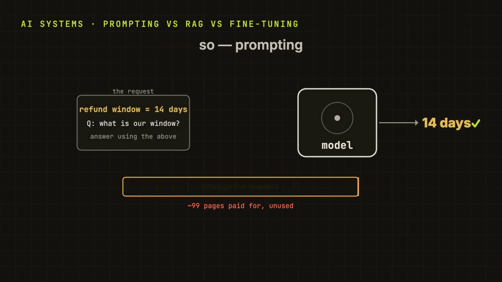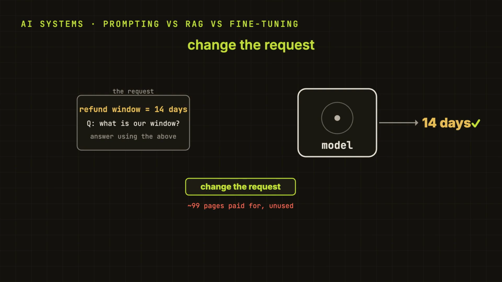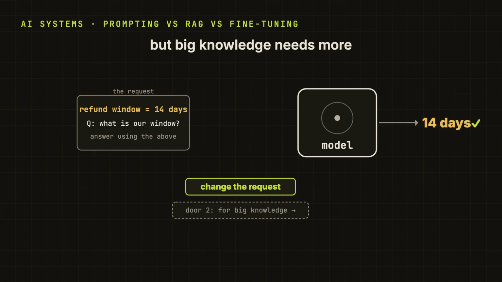So, prompting is change the request, put the fact in ourselves. Great when the information is small and we already have it in hand. But the moment the knowledge gets big, we need something smarter than paste everything, and that is the second door.